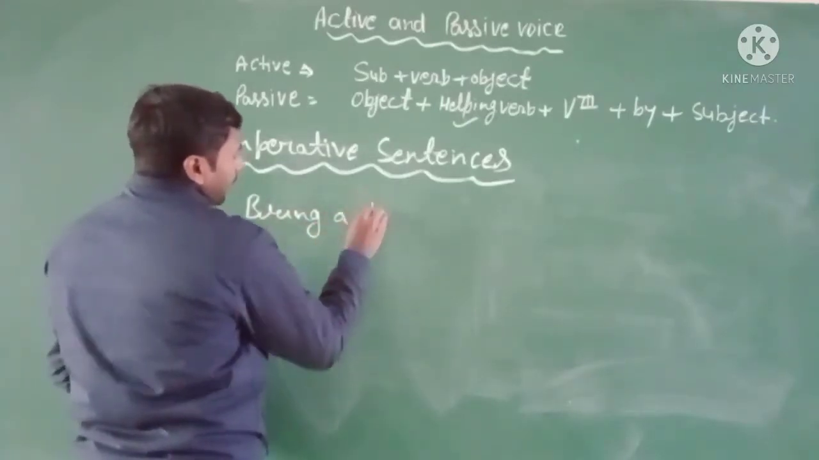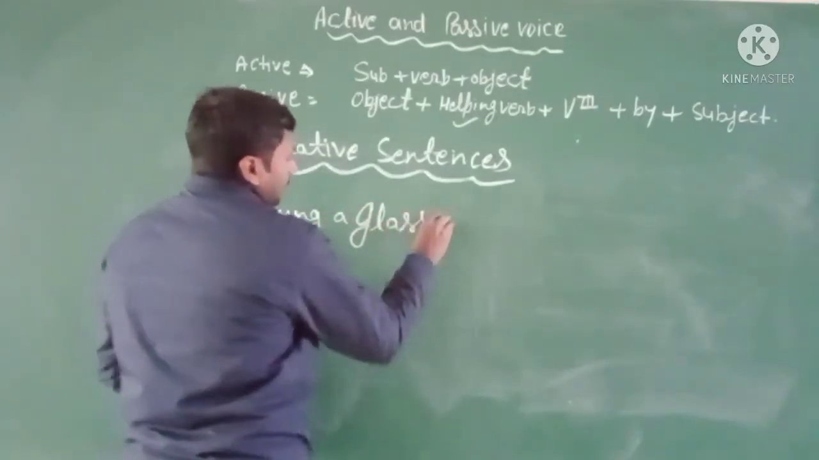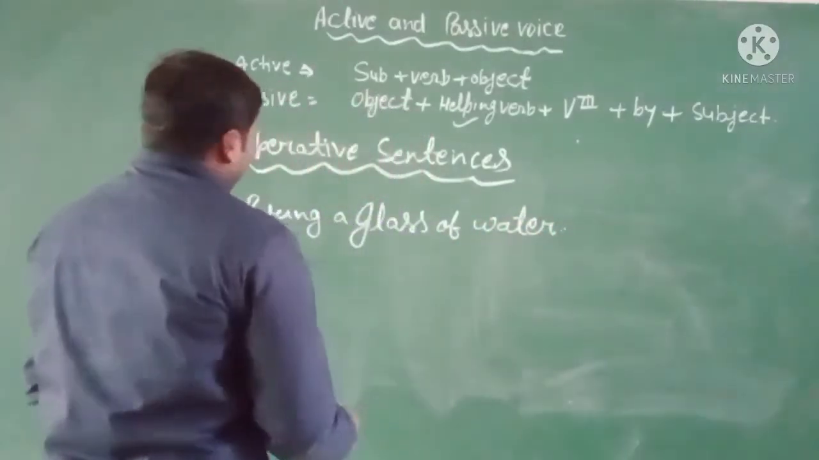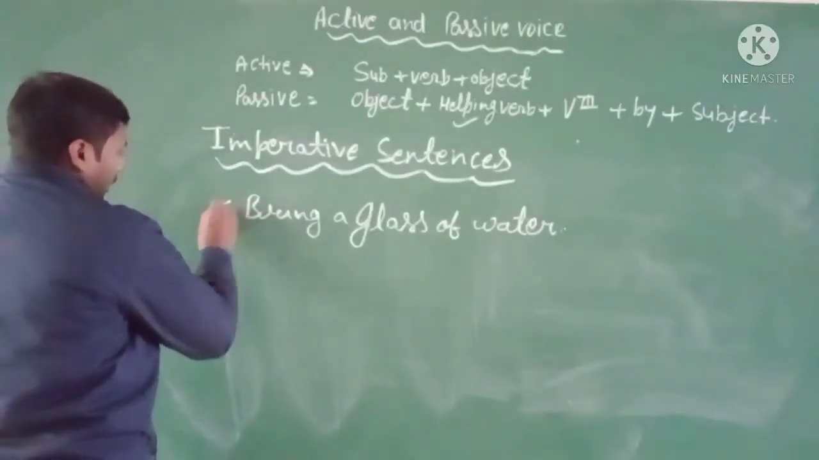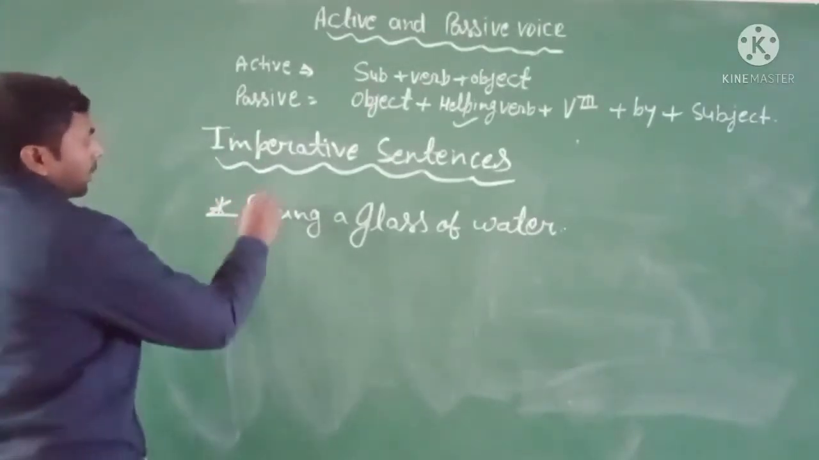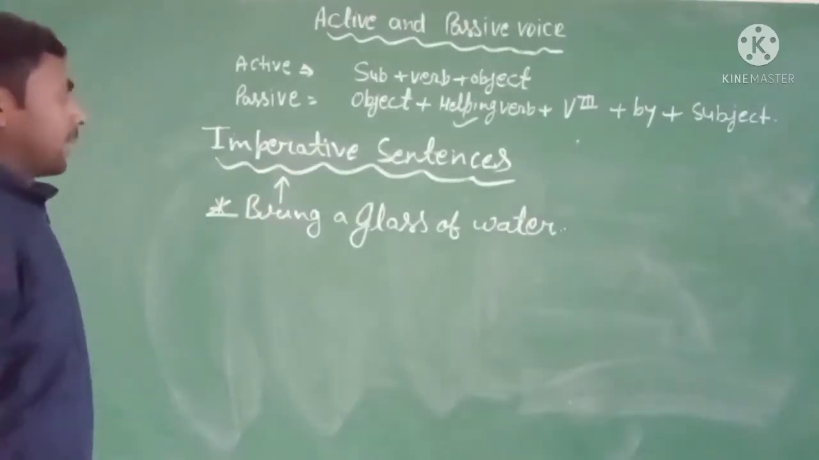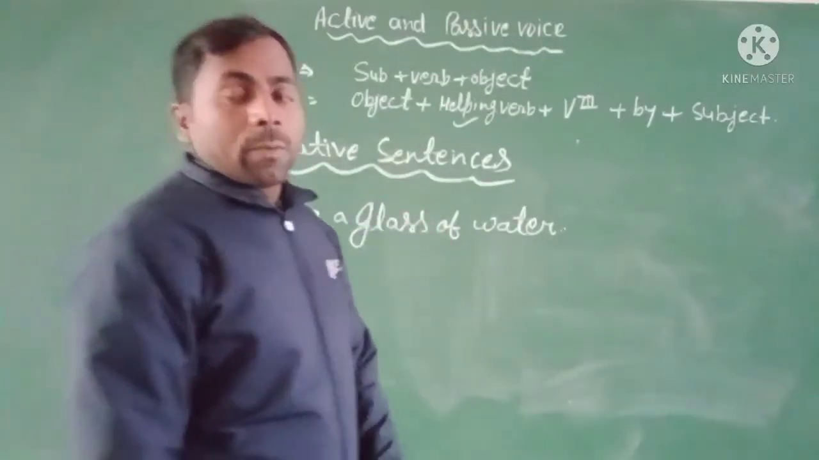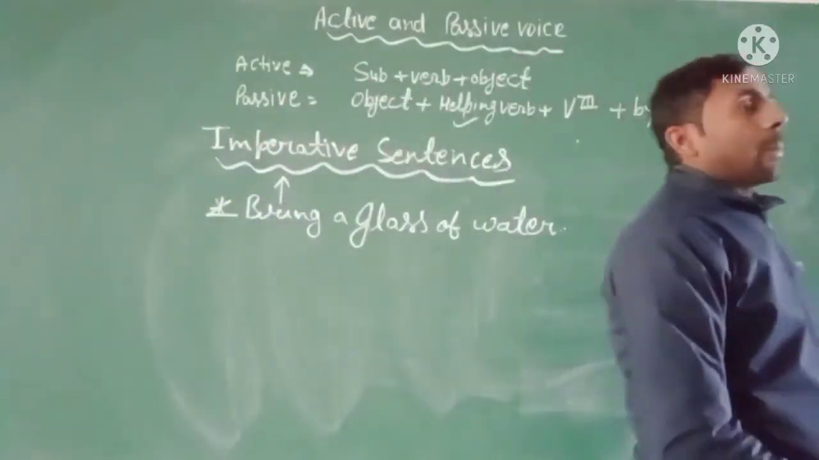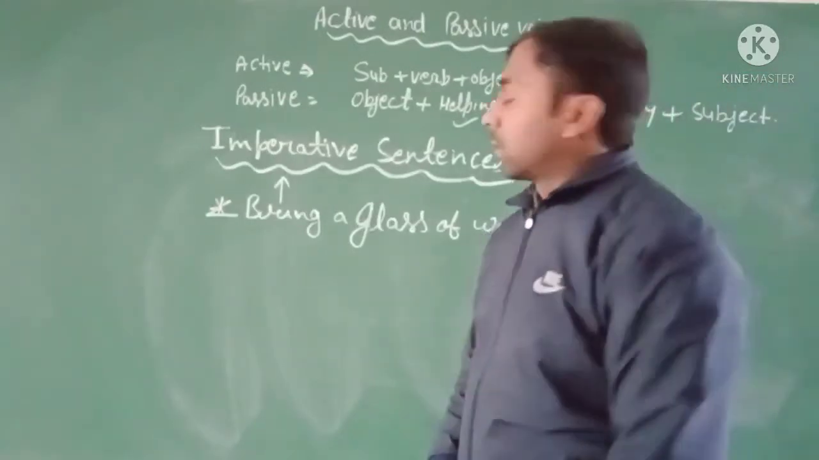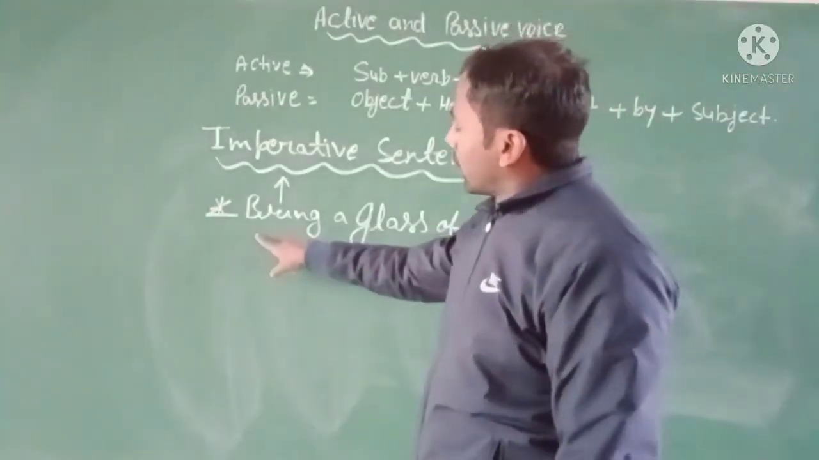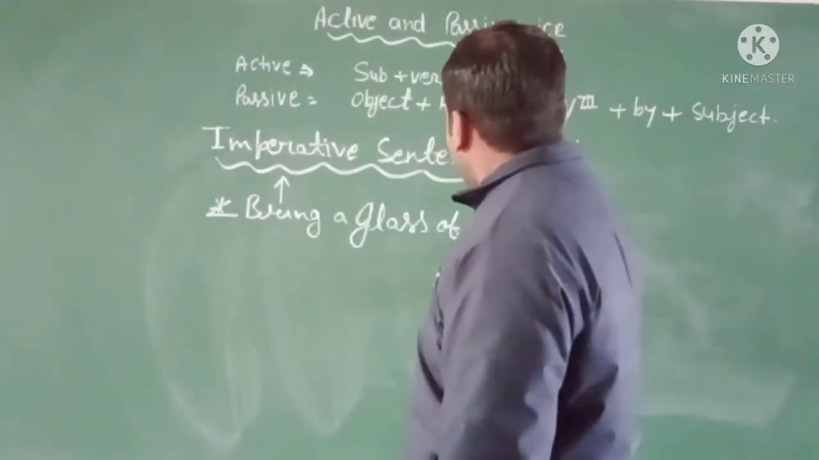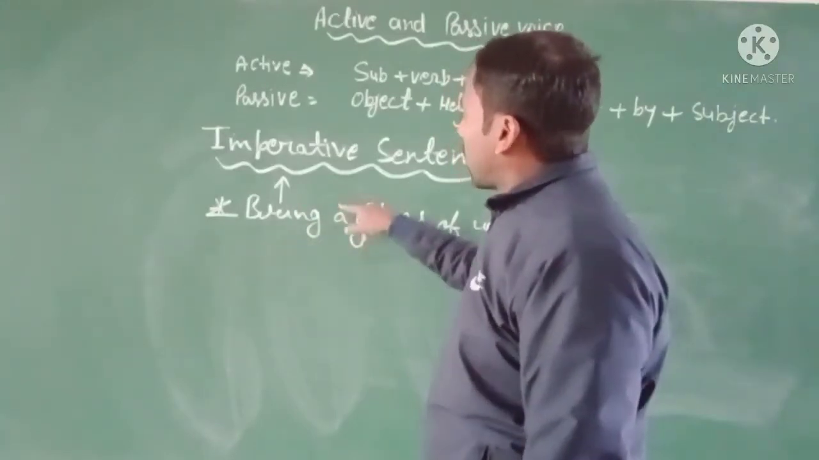Bring a glass of water. I think you recognize this sentence. This is the imperative sentence. What kind of sentence? Imperative sentence. Imperative sentences are sentences that express a command, request, advice, etc. In this sentence you can see that someone commands someone. So this type of sentence is called an imperative sentence.